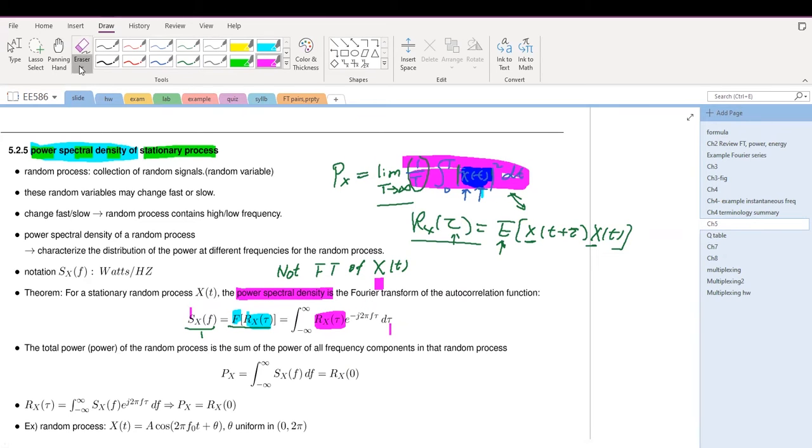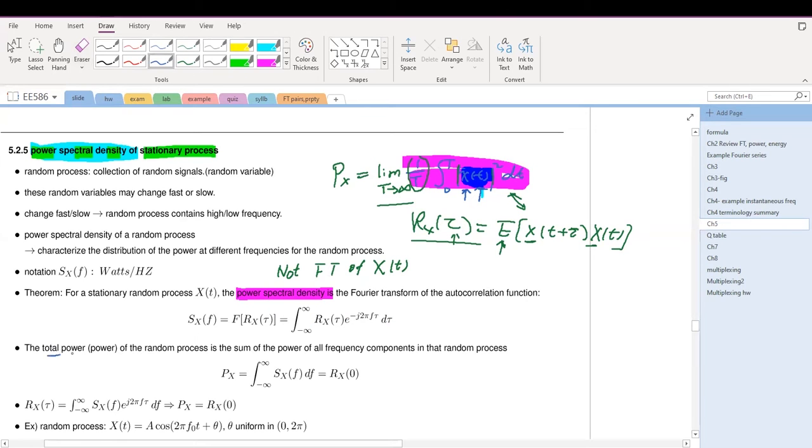The notation is S_X(f), the power spectrum. X is a random process, and f is a function of the frequency. The unit of S_X(f) is watts per hertz, so therefore it's a power spectral density. Remember, S_X(f) is not the Fourier transform of X(t), it's the Fourier transform of the autocorrelation of the random process. Because this is a random process, we do not take directly the Fourier transform of the random process.